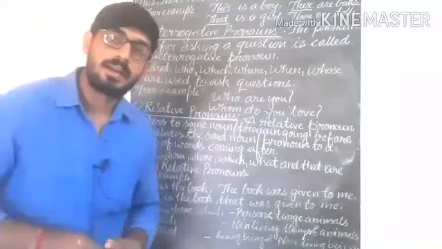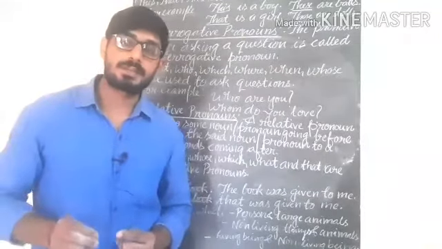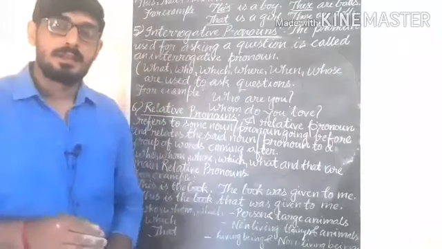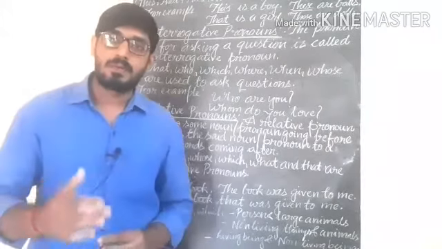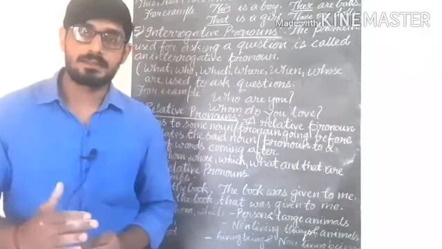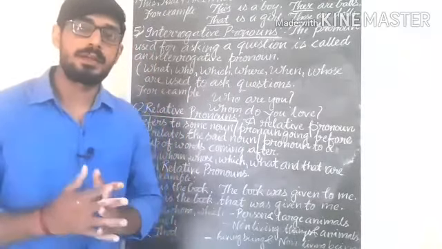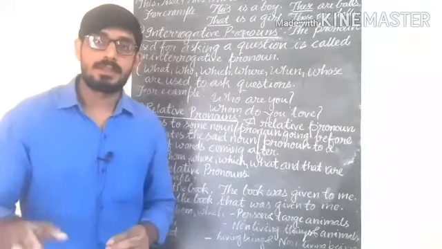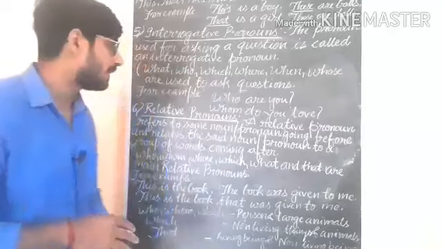It means that the relative pronoun stops the repetition of noun and pronoun. When the noun and pronoun would be repeated, it stops the repetition, and it is also used to join the sentences. So look at the examples for better understanding.